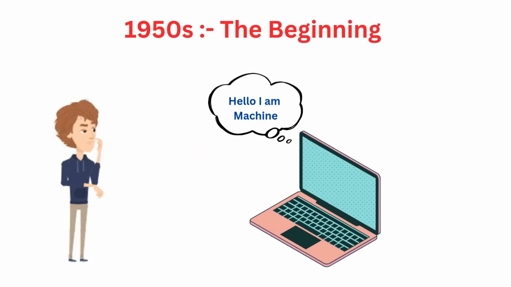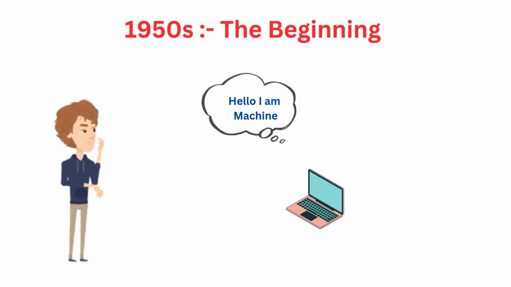1950 is the beginning. Scientists started asking, can machines think? Alan Turing, a famous scientist, created a test called the Turing test to check if a computer could think like a human.